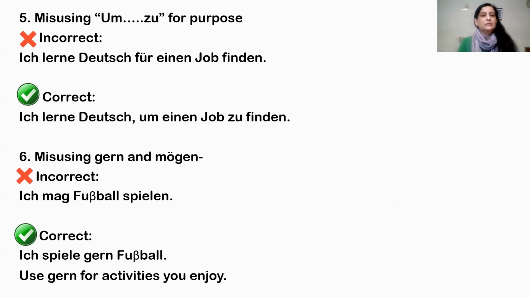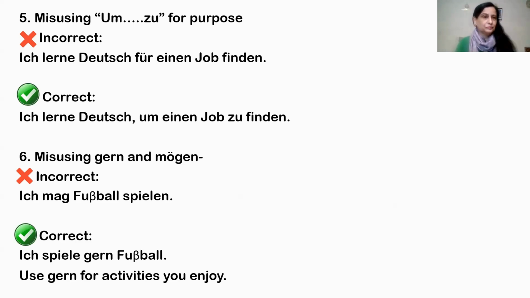But the correct way is Ich lerne Deutsch, um einen Job zu finden. So here we are using um and zu. You should know when to use um and zu for purpose. You have to know the purpose, then only you can use um and zu.